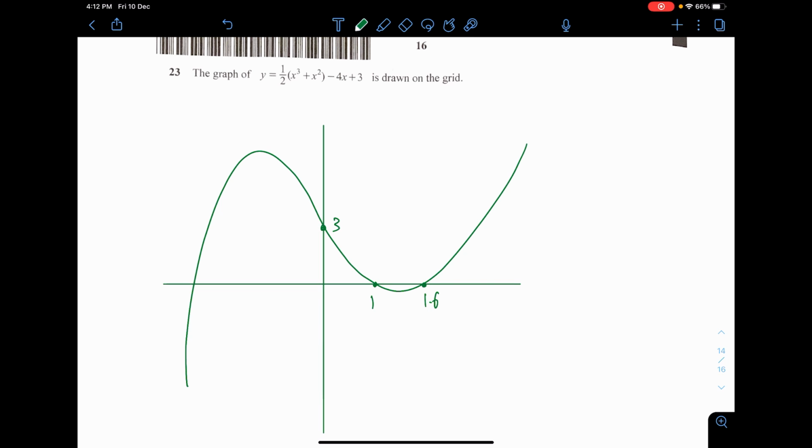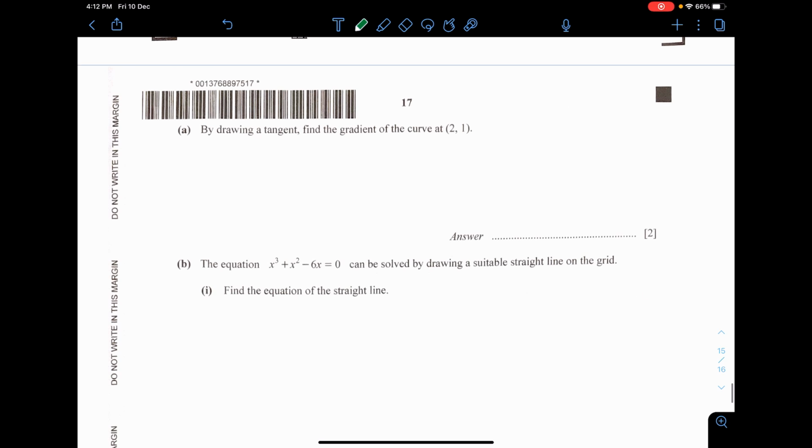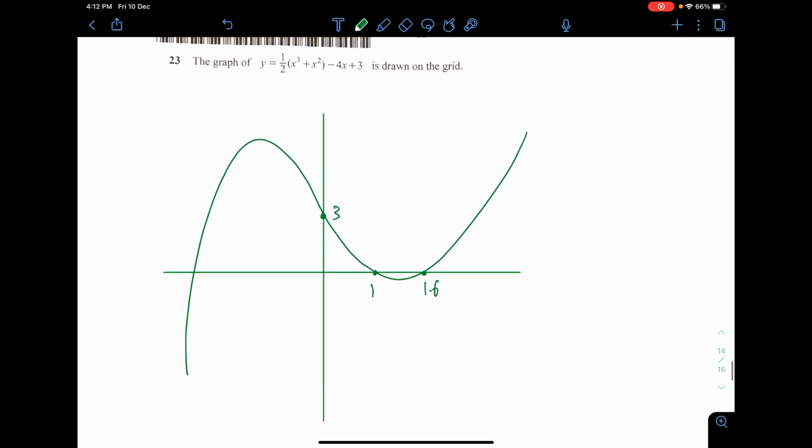Anyway, by drawing a tangent, find the gradient at (2,1). I'll use a red color for the answer here. What you need to do is locate the point (2,1) and then draw a straight line such that the line is tangent to the curve. Make it as accurate as possible. With the ruler, you have to make a right-angle triangle out of it.